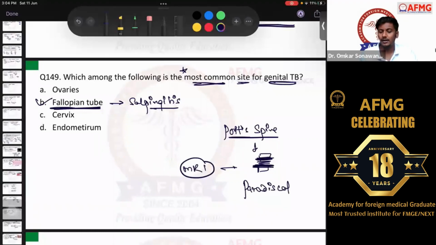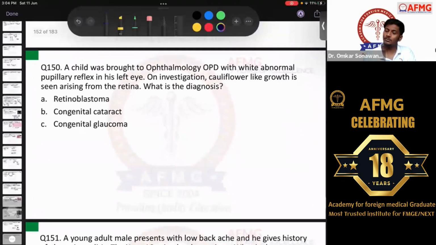That is what is known as paradiscal. This also we have discussed. Paradiscal is the most common site of Pott's spine or TB spine. So if the lower part of upper vertebra or upper part of lower vertebra, if both of them are damaged, that means surrounding the disc, if there is a damage which is seen, that is likely to be a case of Pott's spine usually in the patient. Okay? Moving further, question number 150.